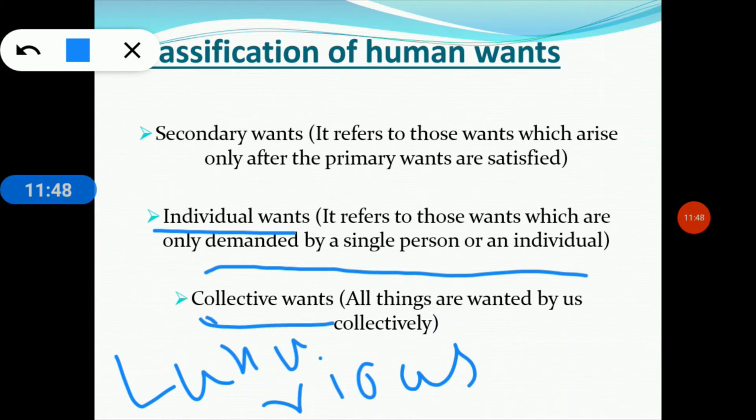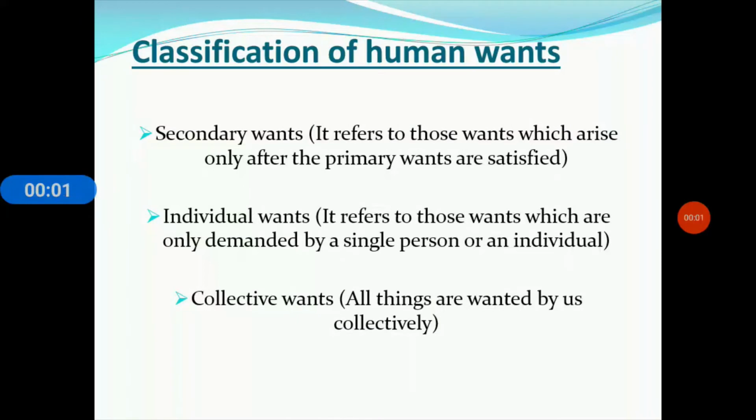And next one is the collective wants. Collective wants are those which are wanted by us collectively, for example, a good government or a good road can be satisfied by us collectively. So I think it is clear to everyone, and I am going to my next slide.